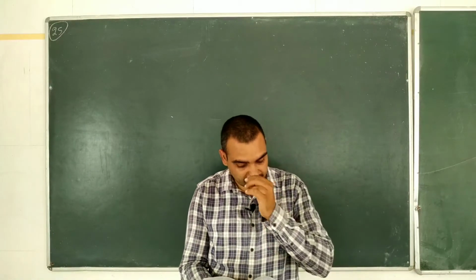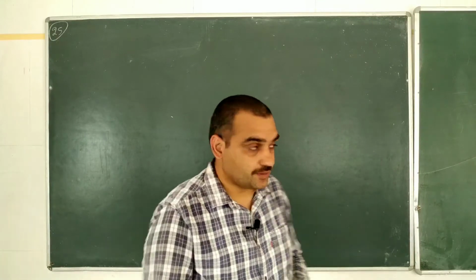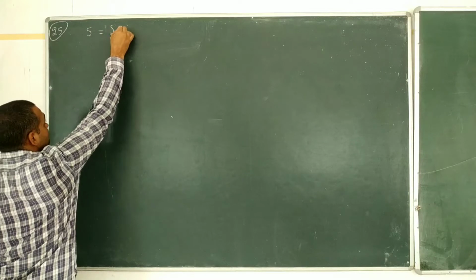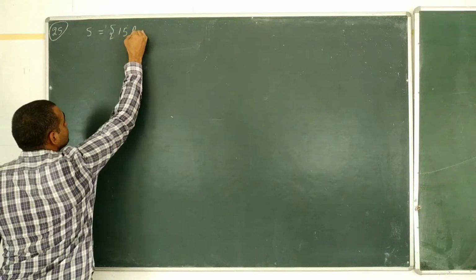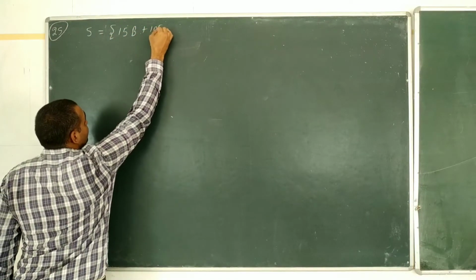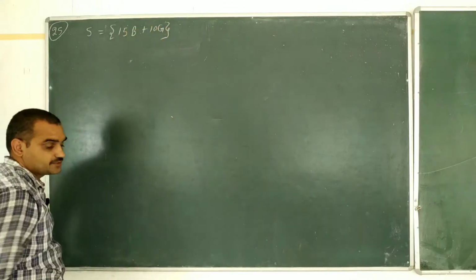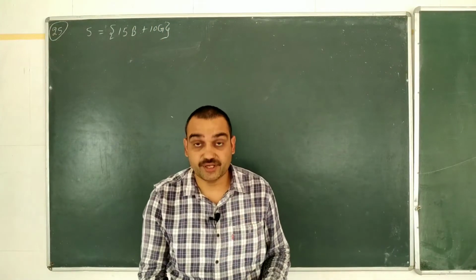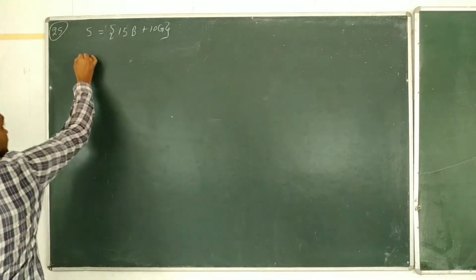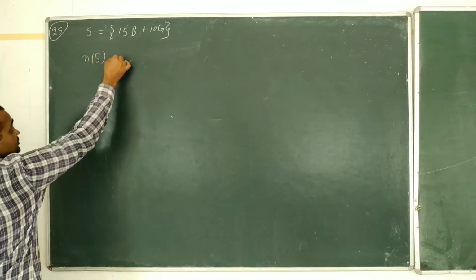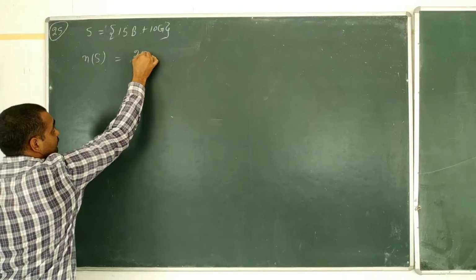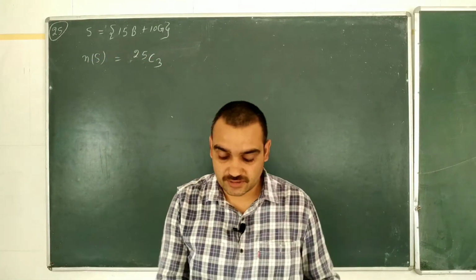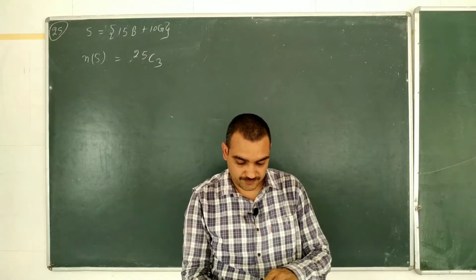Okay. Now question number 25. In a class there are 15 boys and 10 girls. We have a class, out of those 15 are boys and 10 are girls. 3 students are selected at random. Number of elements in the sample space is 25C3, because we have to select 3 out of these 25 students.